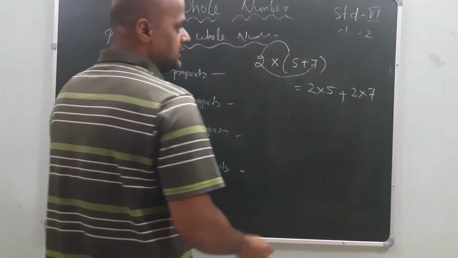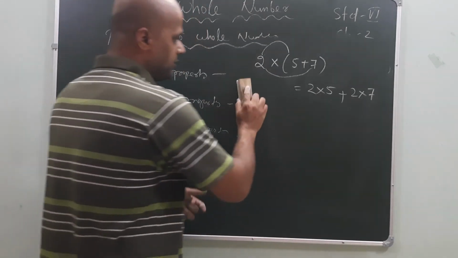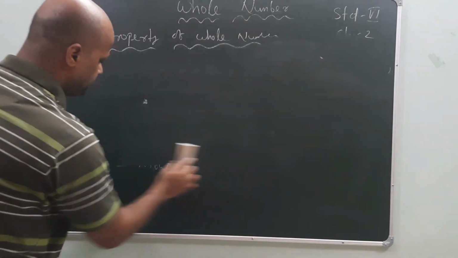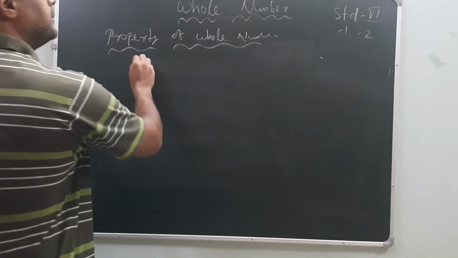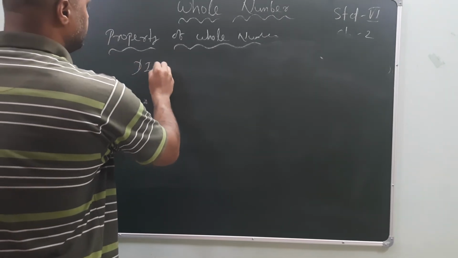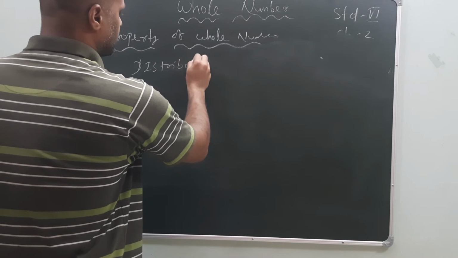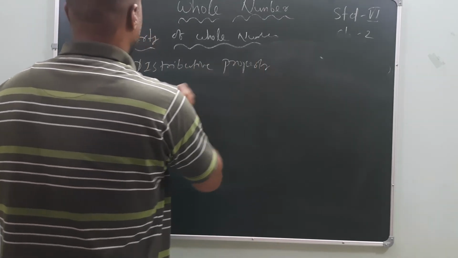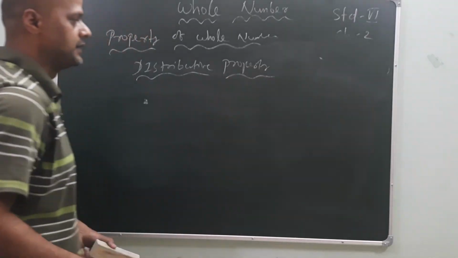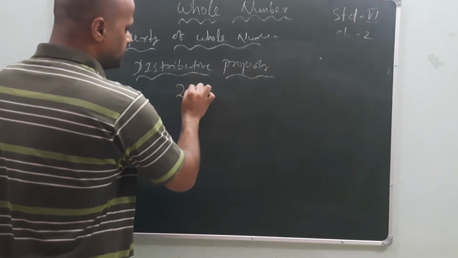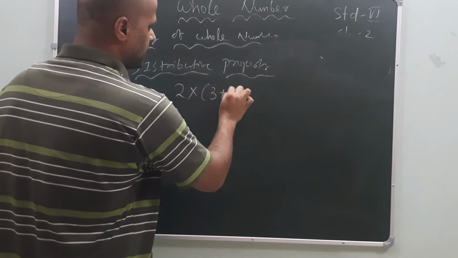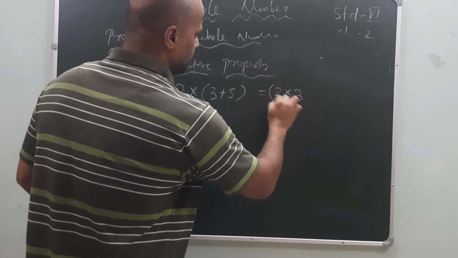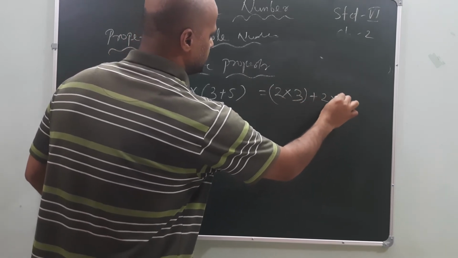Take the LHS and RHS. I will make it briefly for you, the distributive property. What I am saying is: 2 into (3 plus 5) is equal to 2 into 3 plus 2 into 5.